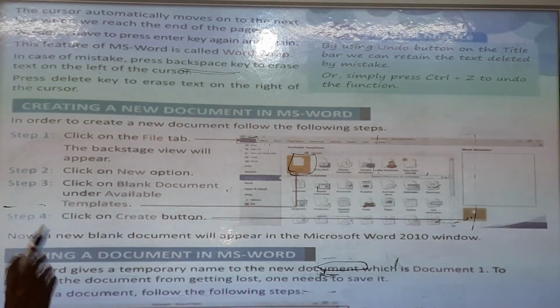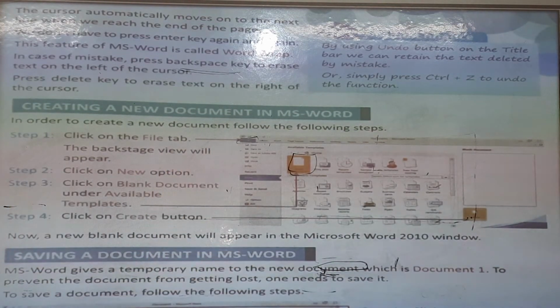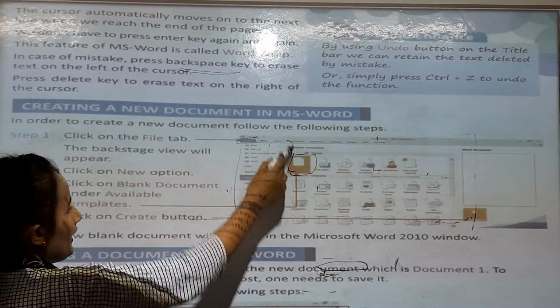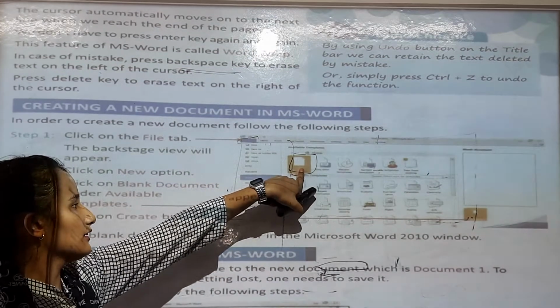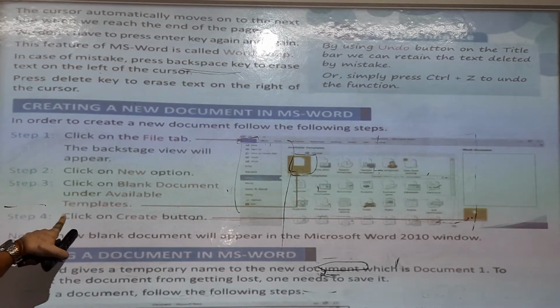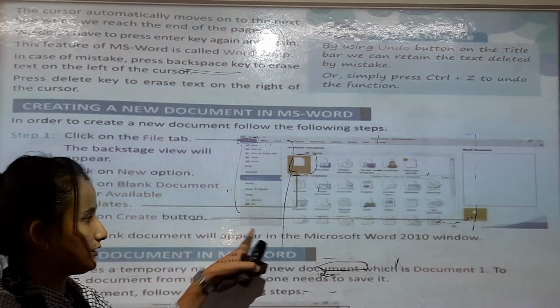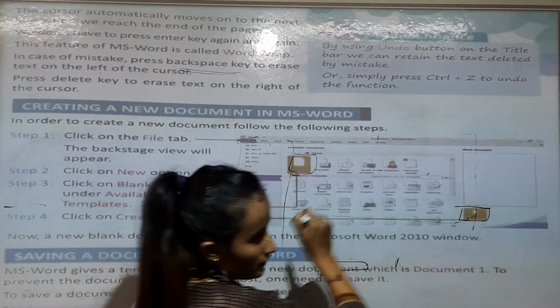First step, you have to open the File tab. Next step, the New option. You will see this New option. And third step, you will click Blank page, Blank templates. Now fourth step, the Create button. Last, you have to see this, the Create button.